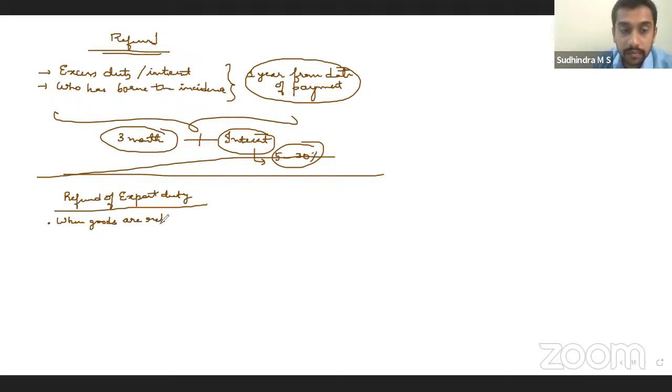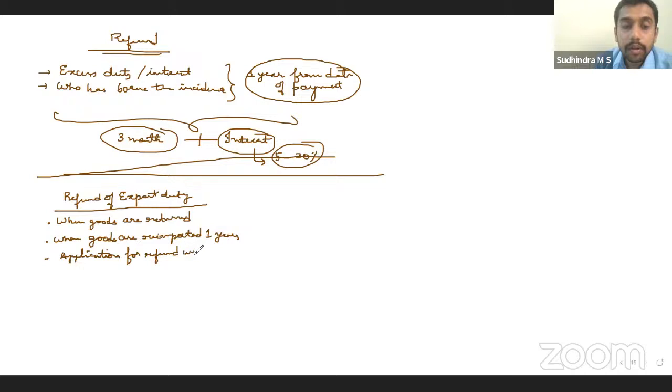So when goods are returned, or when goods are re-imported within 1 year, for whatever reason, it could be you sent it for repairs, etc. And the application for refund should be made within 6 months from the clearance for home consumption.